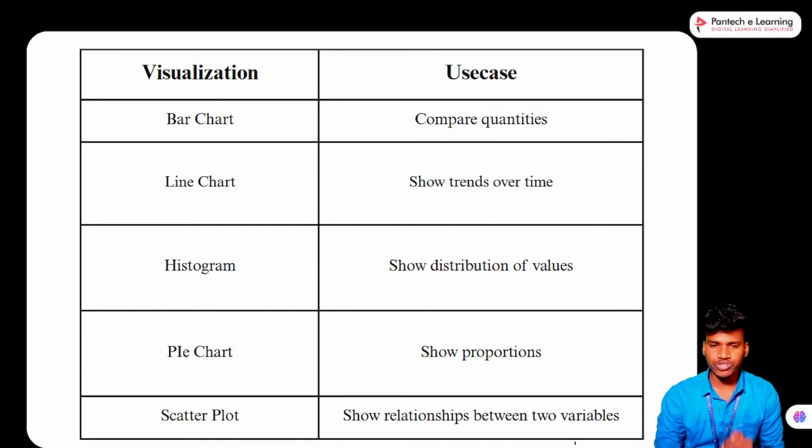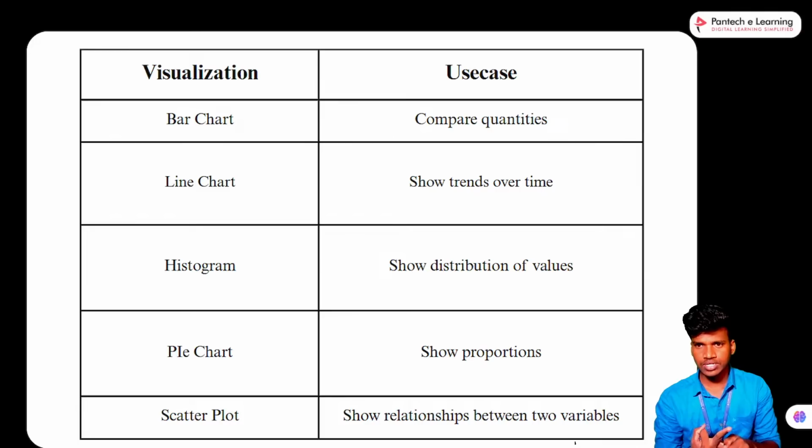So in this particular bar chart, we can upload the category data, the units of selling data, and then the price of each and every product. Based on these three kinds of data, we can implement this bar chart to compare the quantities of these things. Next one is a line chart.